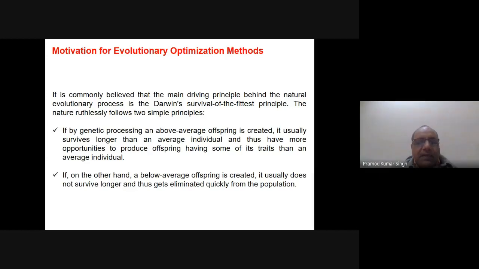The other one is, if a below average offspring is created, it usually does not survive long and thus gets eliminated quickly from the population. So we simply say that if it's a good entity, then it will get the chance for reproduction. And if it is a weaker entity, then it will not get the chance for reproduction. This is how nature evolves, and more better solutions means more and more entities of the species are produced.